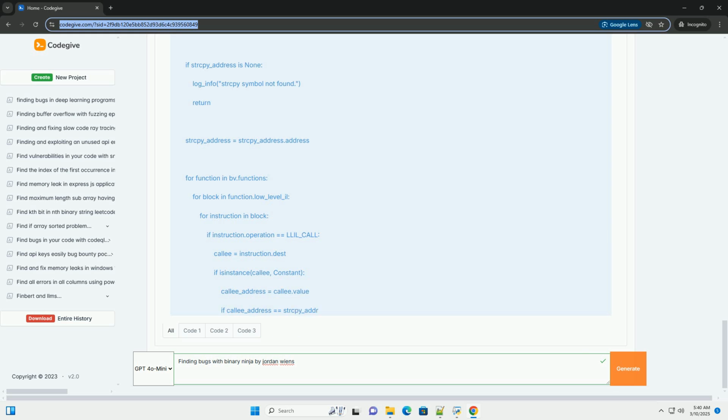B. Loading the program in Binary Ninja. 1. Open Binary Ninja. 2. Load the compiled executable, overflow. Binary Ninja will automatically analyze the binary, disassemble the code, and identify functions. C. Identifying potential vulnerabilities, manual analysis. 1. Strings analysis: in the Binary Ninja interface, go to View, Strings. Look for strings related to input or output, such as usage or input. This will help guide you to relevant parts of the code.